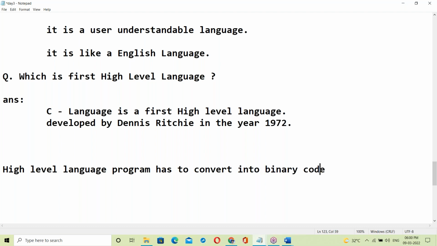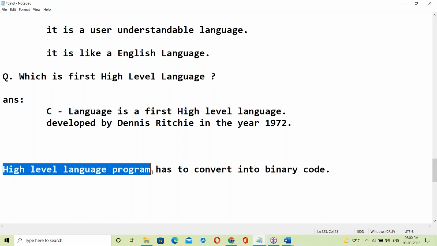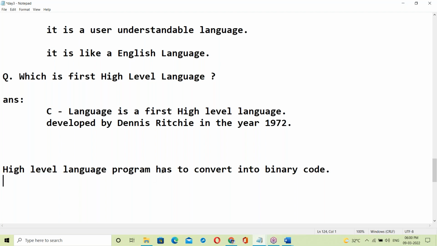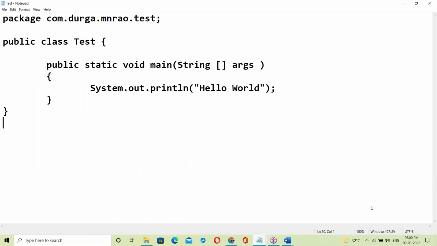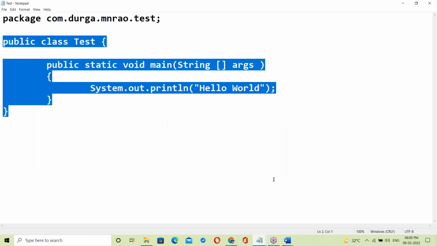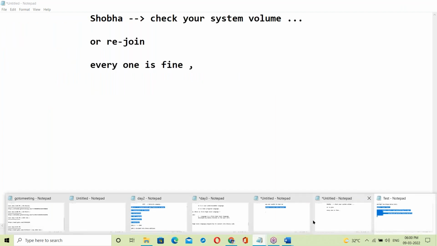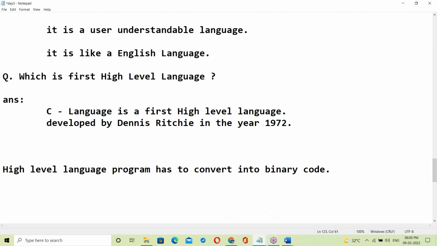Which one will convert here? Every high level language program, maybe C program or C++, Java, Python, all these programs, has to be converted into binary code. That binary code is taken by the system and then executed. It is the system understandable language. Suppose a Java program, it has to convert into binary code. Suppose a C program, the C program has to convert into binary code.